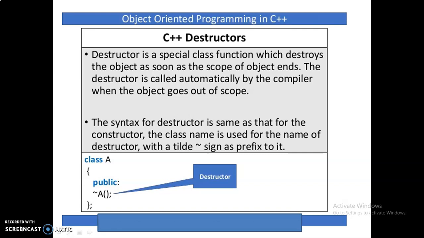The syntax for a destructor is the same as that for the constructor. The class name is used as the name of the destructor, with the tilde sign as a prefix. In this example, the class name is A, and here is the destructor, prefixed by the tilde symbol.